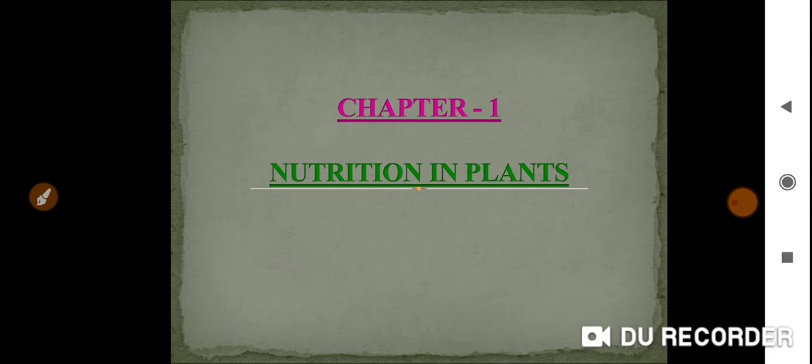We have one word for that. That is nutrients. Very important. These nutrients are very important for the growth of the plant, not only plants, all living organisms. We must get these in the form of food.